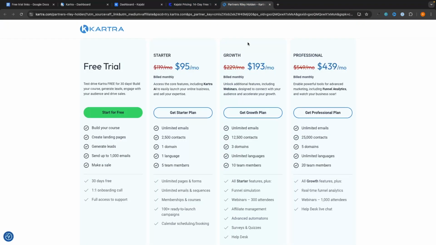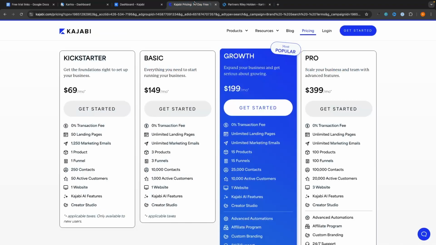So with that in mind, if I look at both of these pricing plans, it's really hard to say that one is definitely cheaper than the other, but for most people, I would say that because of the pricing structure, Kajabi probably does come out marginally cheaper. So if your main concern and the main thing that you are looking at is the price of the tool, then Kajabi is going to be the best option.